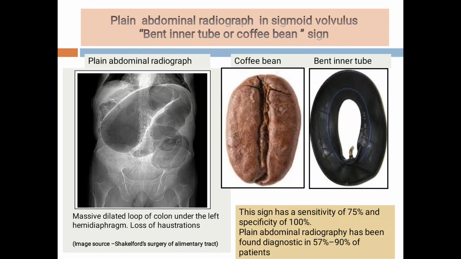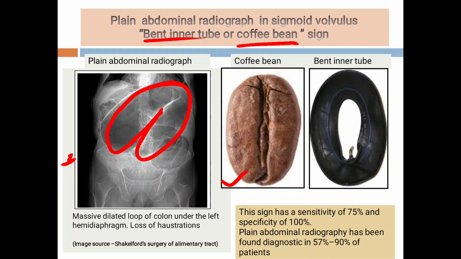Now students, see, this is the plain abdominal radiograph. The signs on plain abdominal radiograph are the coffee bean sign or bent inner tube sign. Now see, students, this is the coffee bean on the plain abdominal radiograph. It looks like a coffee bean, and that's why it is called the coffee bean sign.